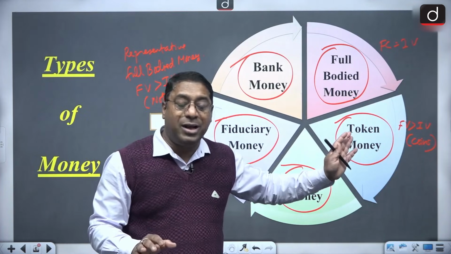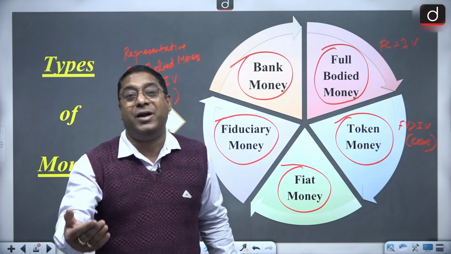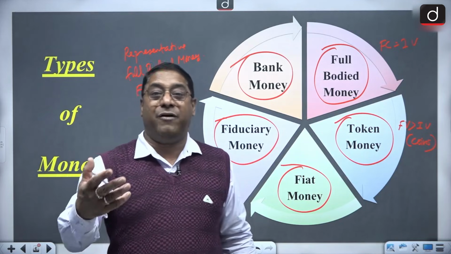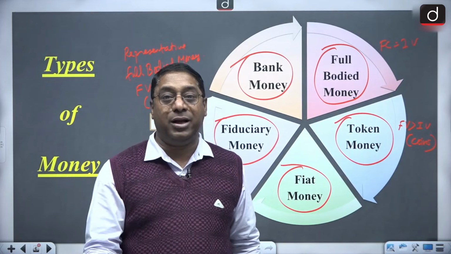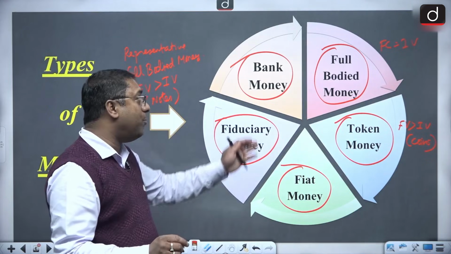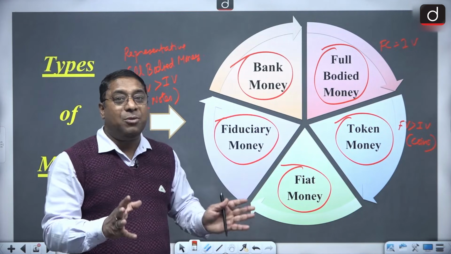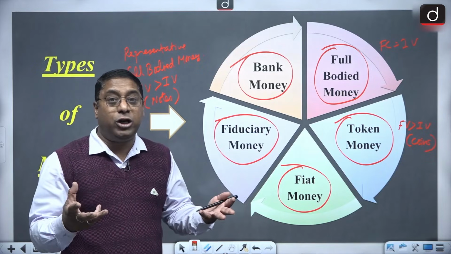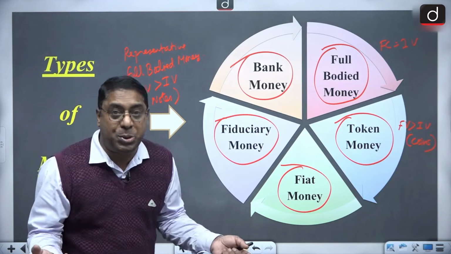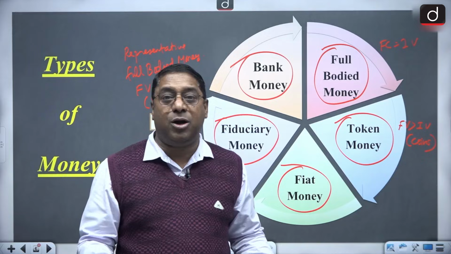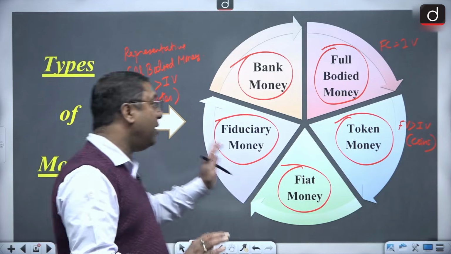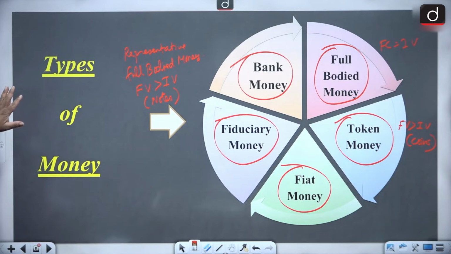And these bank monies are also referred to as credit money. They can be withdrawn on demand, for example, with the help of checks or with ATMs and all. So these are the types of money.